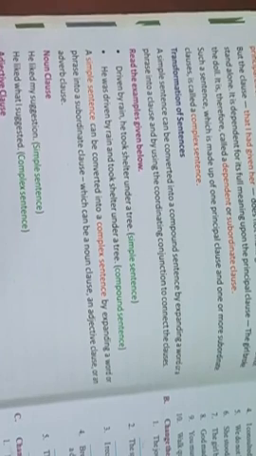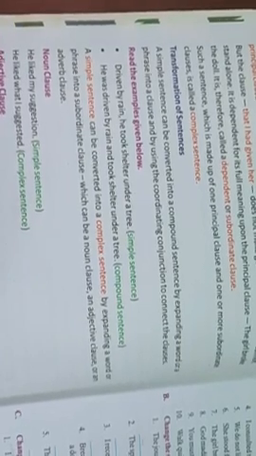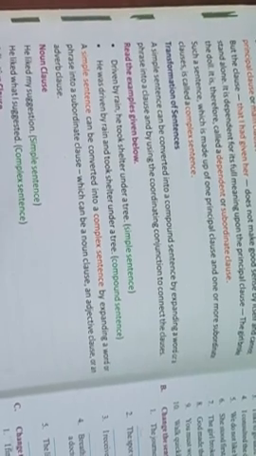In the prior video, we learned about what a sentence is, what the different kinds of clauses are, and what the different types of sentences are, that is simple, compound and complex. Today we will learn about the transformation of sentences, that is, transforming one form of sentence into another.